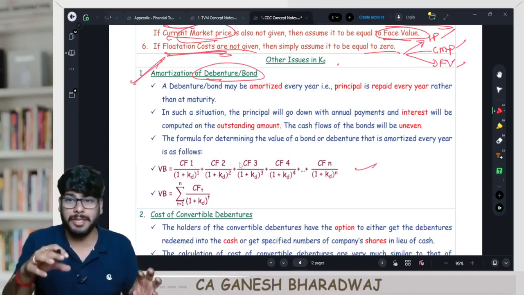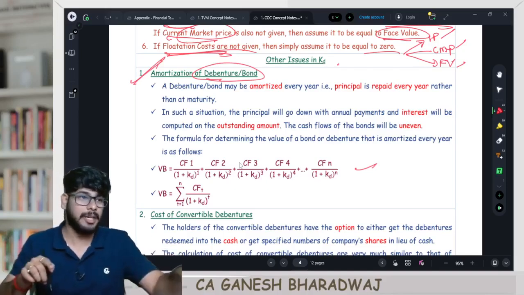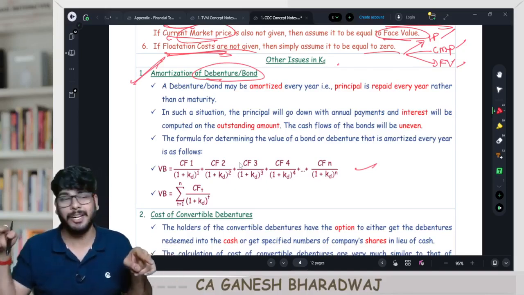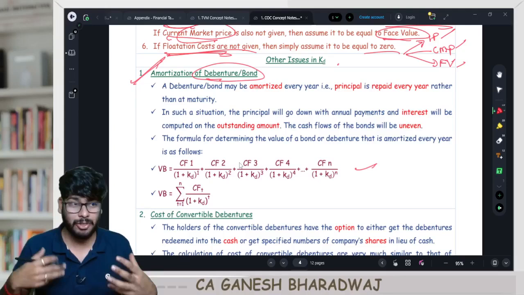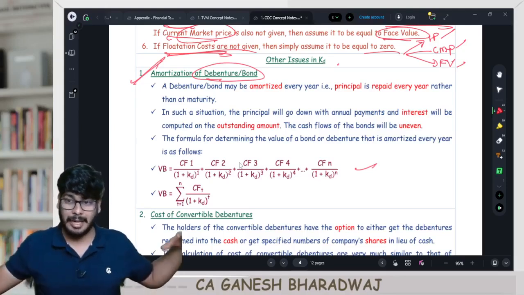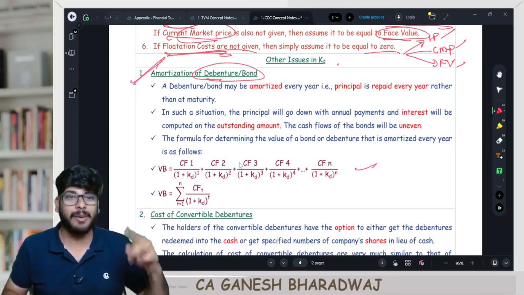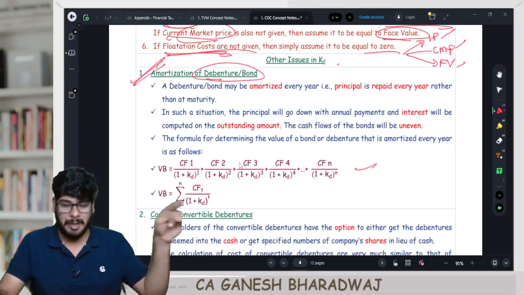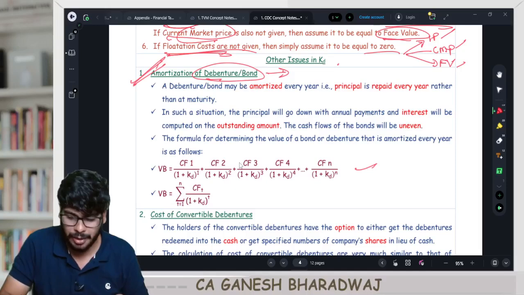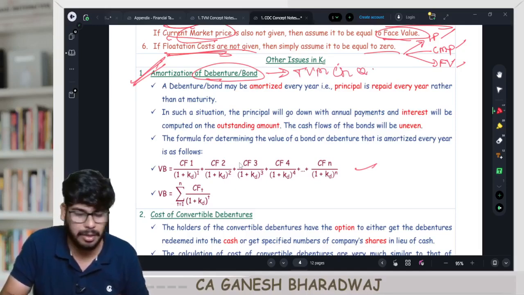I just gave it as one. See, till now, whatever we've seen here, it is a single shot payment. Issue and redemption happens only at the end of the life, correct? Whereas there can also be cases where the debentures can be amortized over the life, right? If that scenario happens, what should you do? Here I've just given a reference. Maybe you can write down here. Just pull an arrow and write down. Refer TVM chapter, question number 9, I think so.